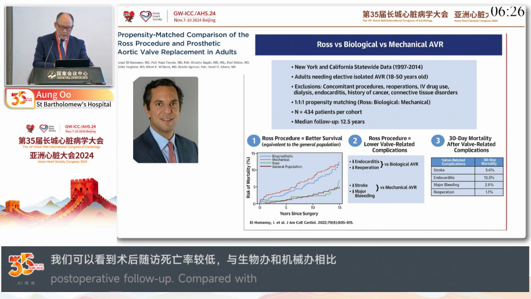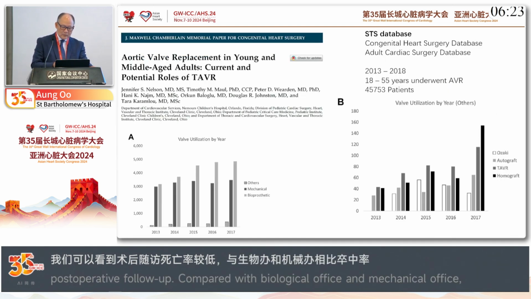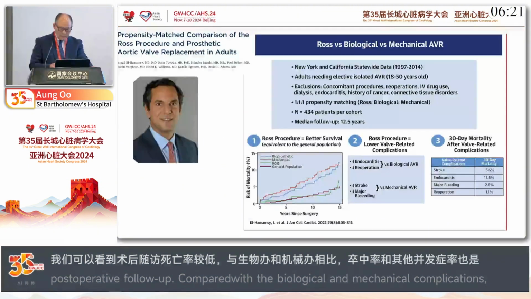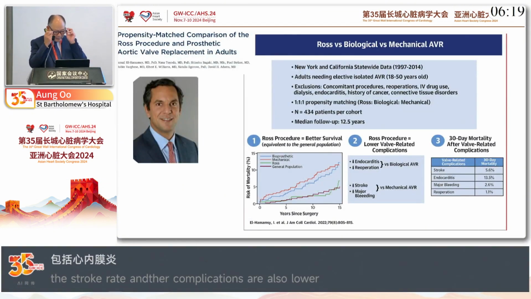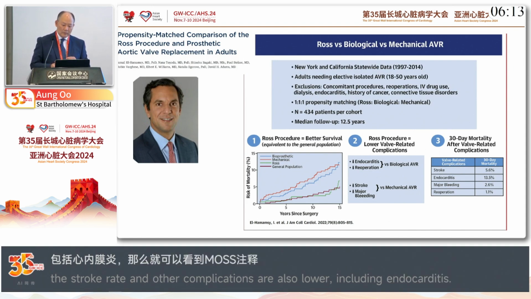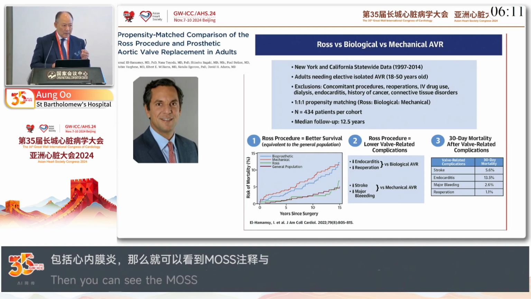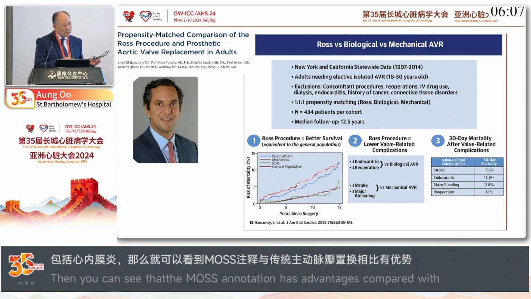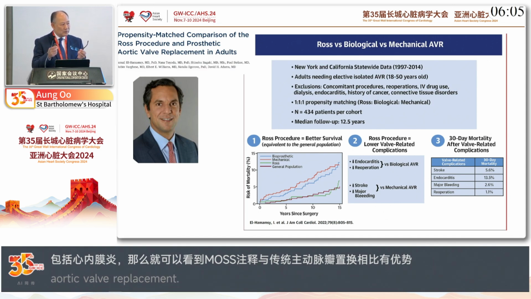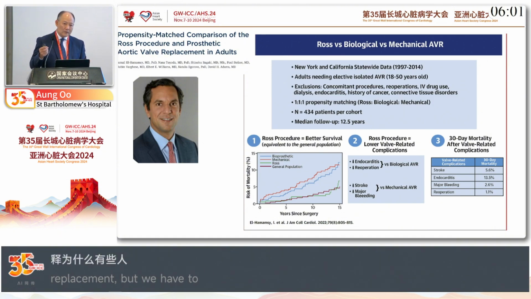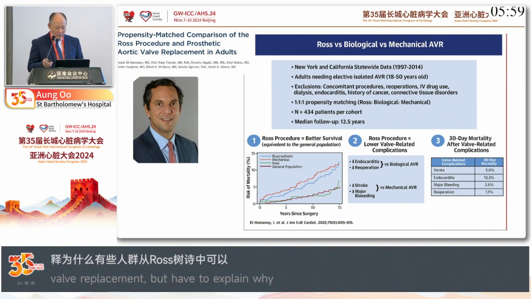The median follow-up was 12.5 years. If you look at that, you can see that there's an advantage of the Ross procedure over conventional aortic valve replacement. But we need to discuss how some people get a very good result with the Ross procedure while other people don't, especially beyond 10 years. So I think it is quite important for us to take that into account when we make the decision.